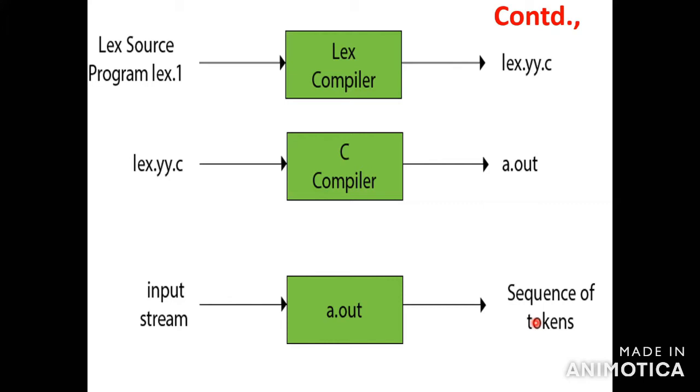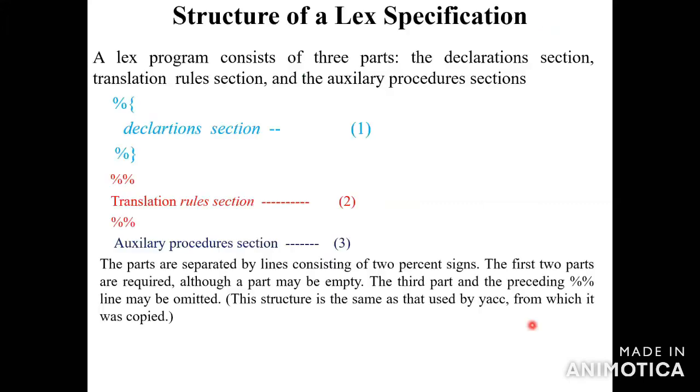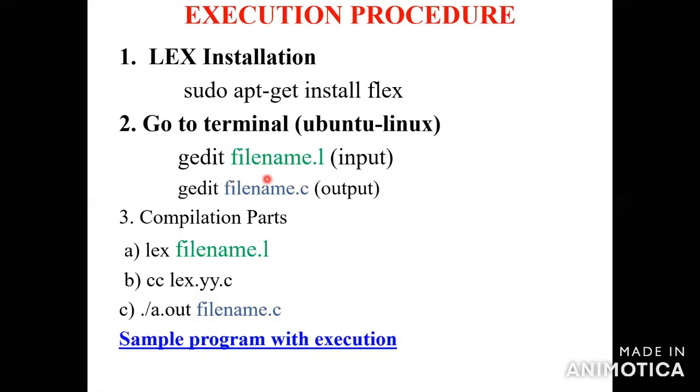So you know that Unix program, Linux program, we studied for operating systems, Unix, Linux. So in Ubuntu, you have to execute the program in the Ubuntu compiler. How to execute the program? First you have to do the Lex installation. So go to Ubuntu, you have to install the Ubuntu software in your system. Then you have to install the Lex tool.